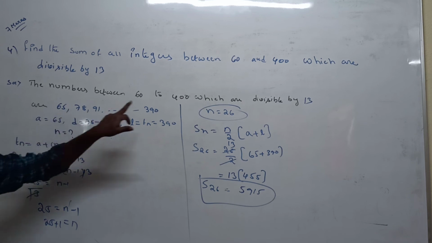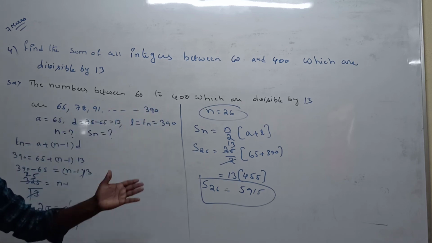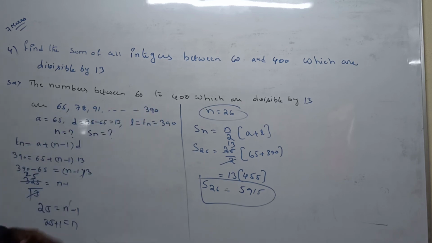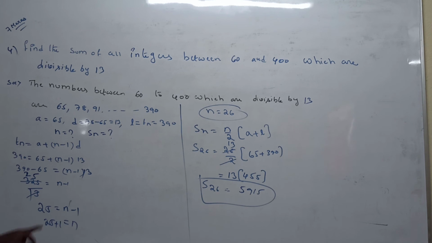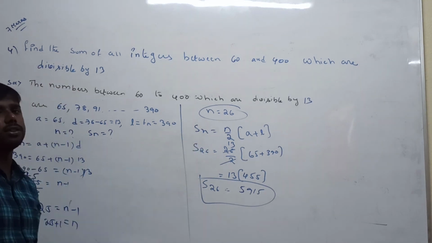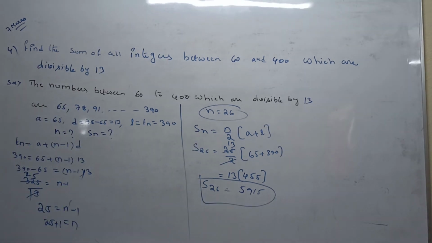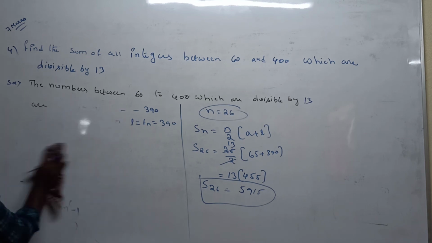From 65 to 390, how many numbers are possible? Only these are the possibilities. Next, from 65 to 390, how many numbers are there? We don't know. That's why we need to find the n value. After that, once we get the n value, we can add the sum of all the numbers. That's why we are applying the sum of nth term formula. The last final question in this method. So very easy.